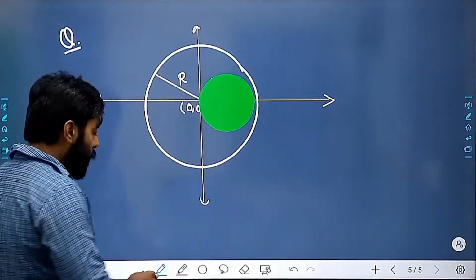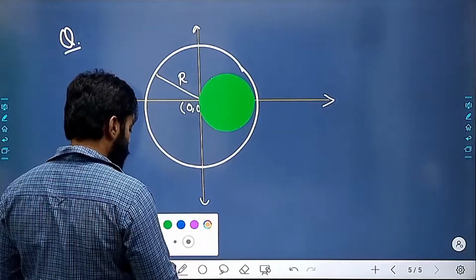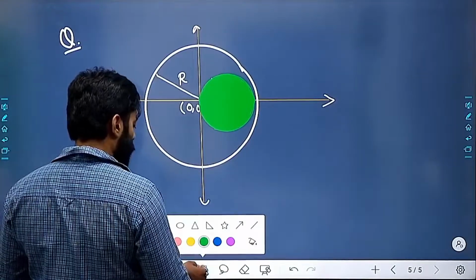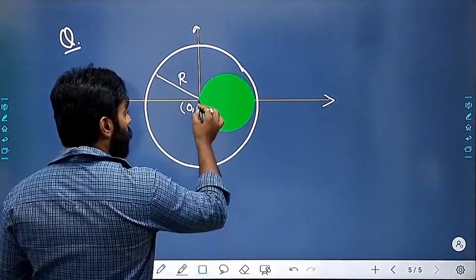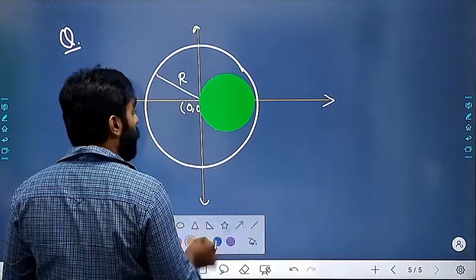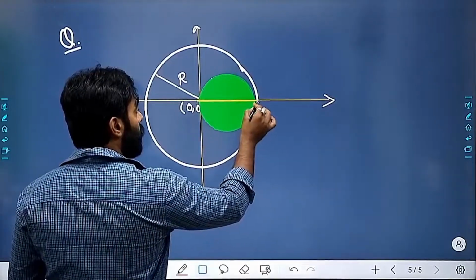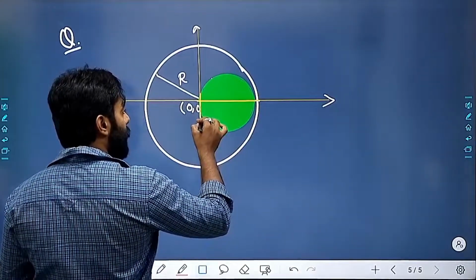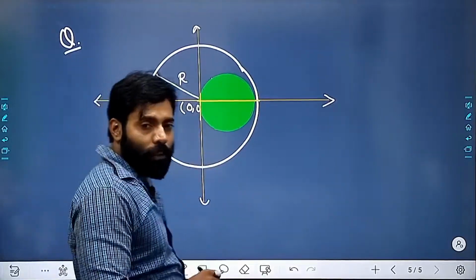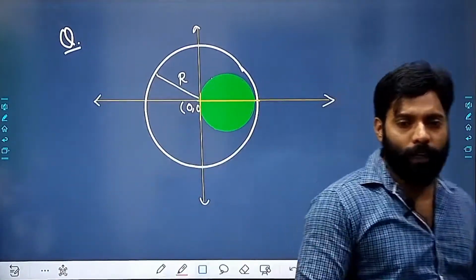We have removed this thing from my circle, and you have to find the new center of mass.